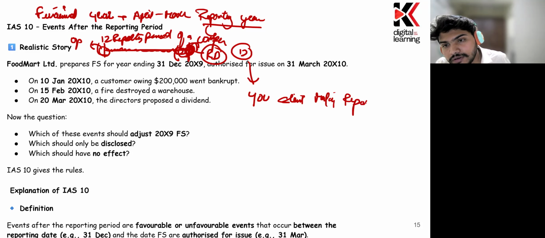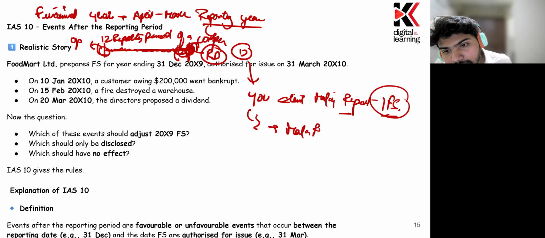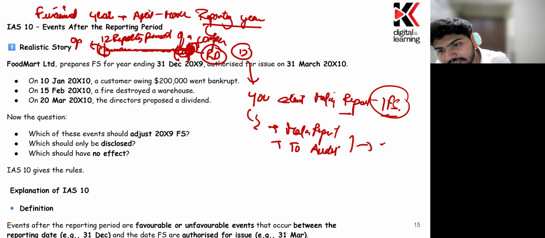reports and financial statements, right? Now you're making the financial statement, the reports there. And this is very obvious, in order to make the reports and to get them audited. These two things are time-taking processes, right?